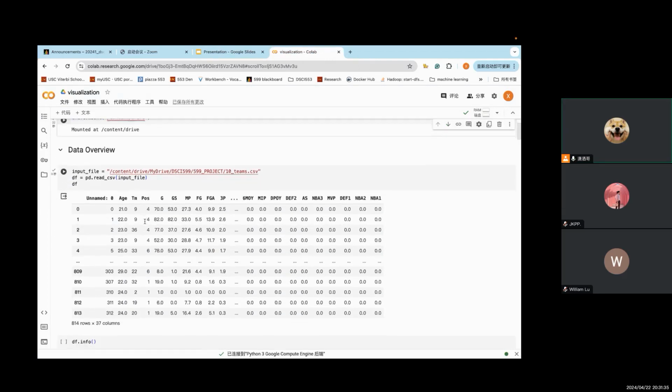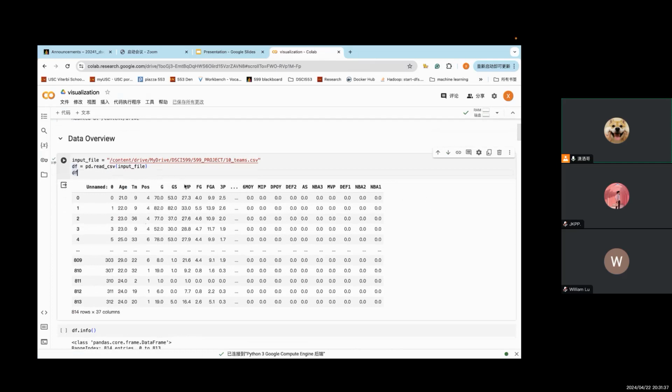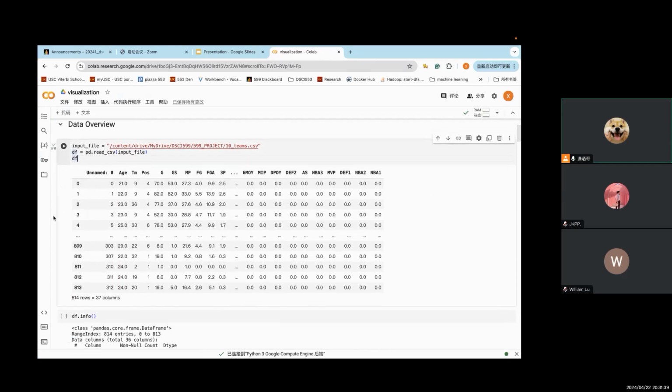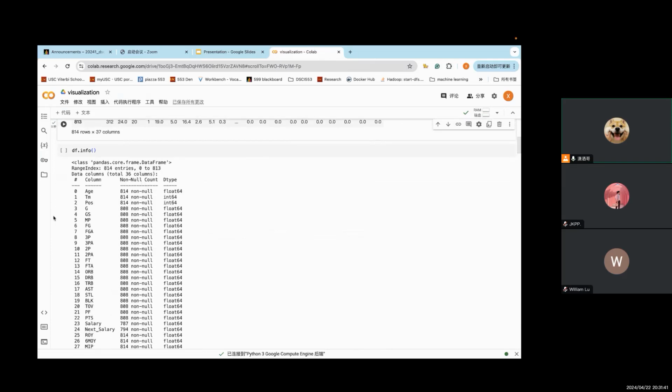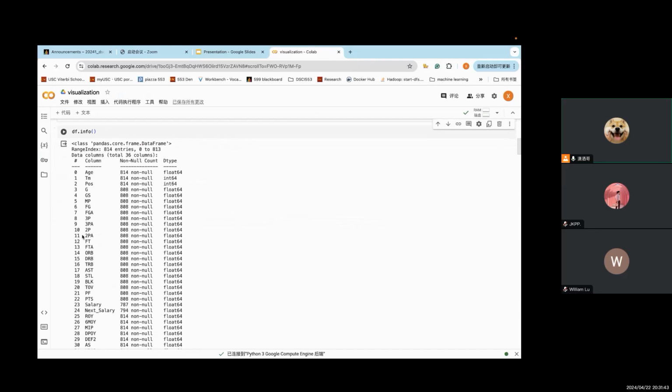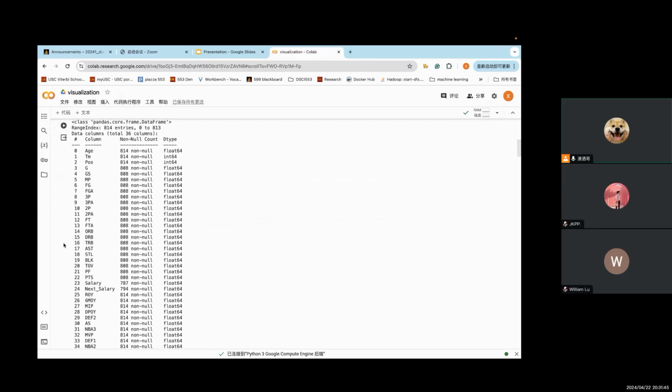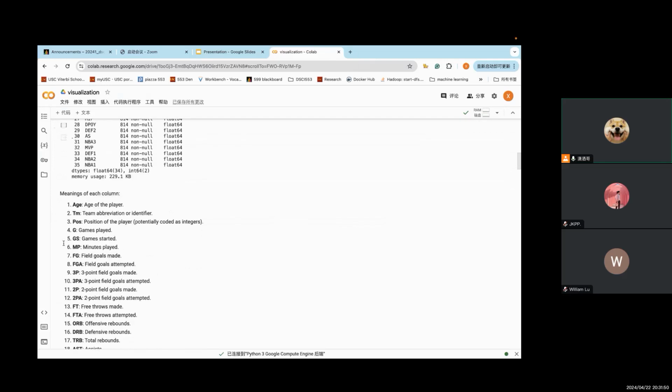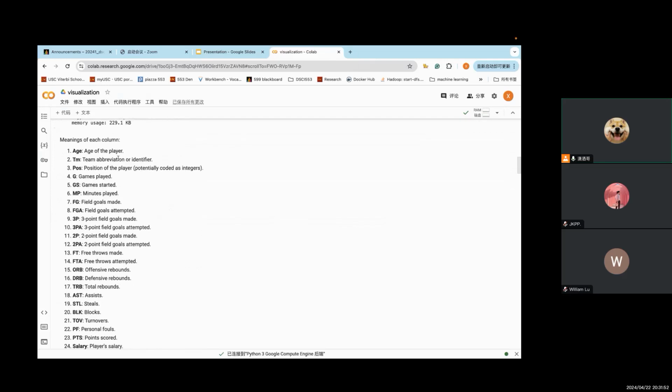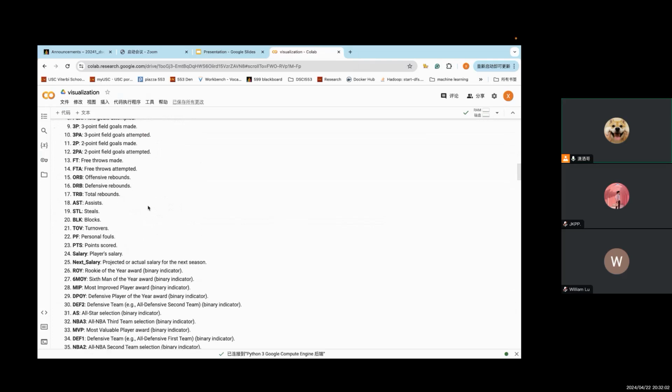At first we will read the data frame from the CSV file. And as you can see, we have so many variables, but they are all in abbreviations, and I have listed their meanings so that we can find out their relationships more clearly.